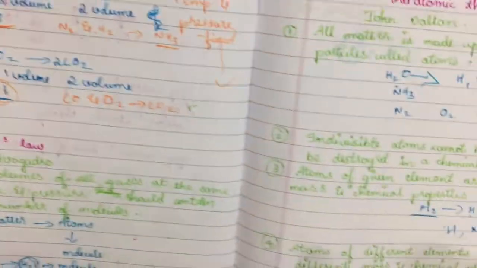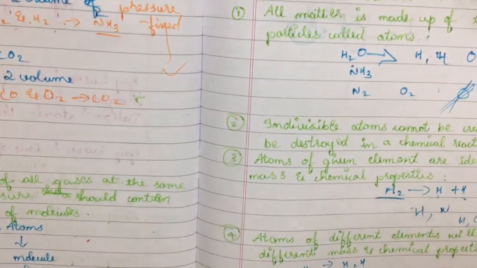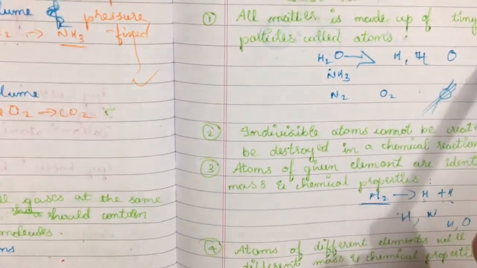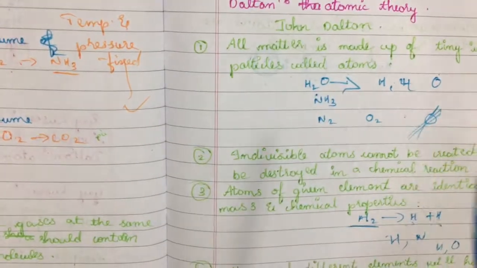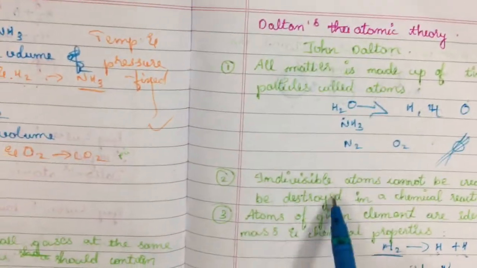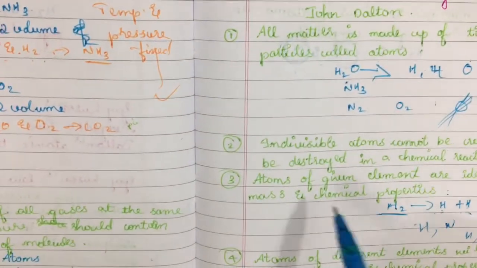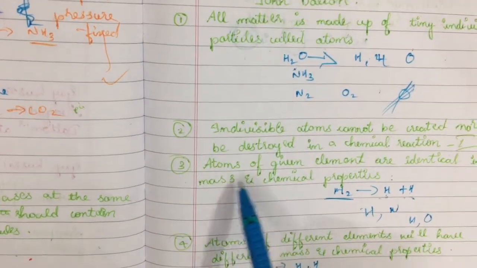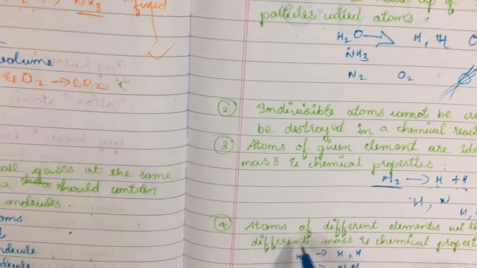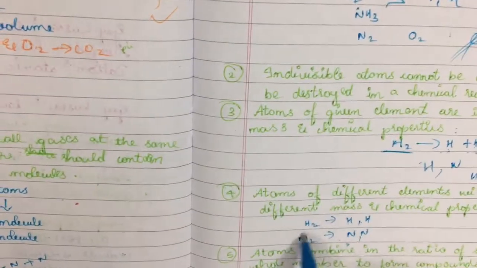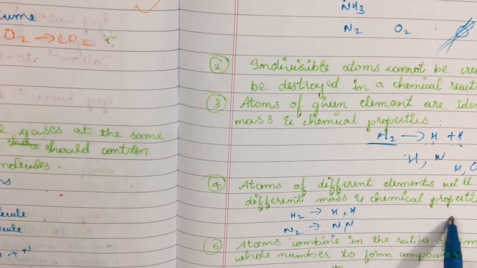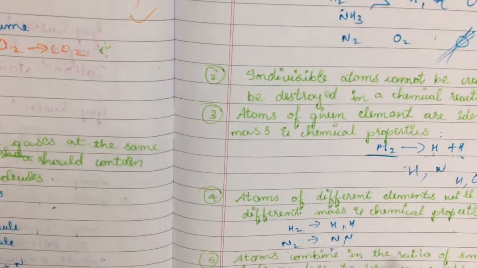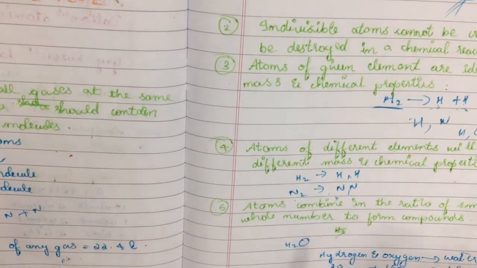So these are the postulates. These are the 6 postulates of Dalton. First is that all matter is made up of very tiny indivisible particles, which are called atoms, and these indivisible atoms can neither be created nor destroyed in a chemical reaction, which is very similar to the first law, that is, law of conservation of mass. And next is that atoms of a given element are identical in mass and chemical property. Fourth is that atoms of different elements have different mass as well as chemical property. Fifth is that atoms combine in the ratio of small whole number to form compounds.